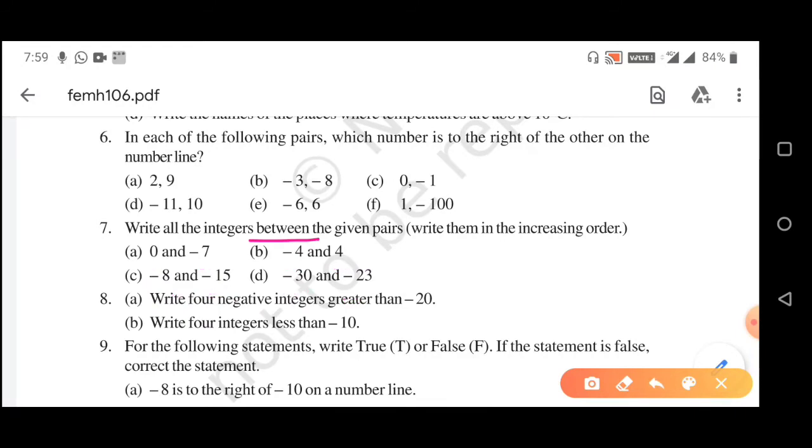Whenever the word "between" is given, we cannot include the extreme numbers. Now, the integers between 0 and -7, we have to write in increasing order.